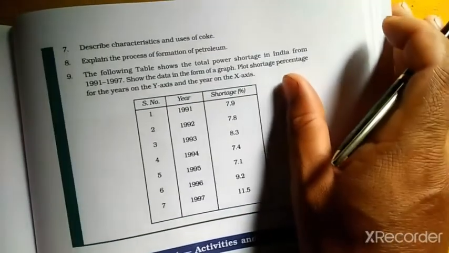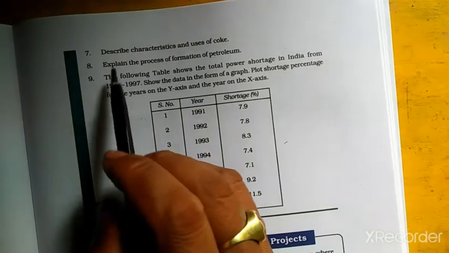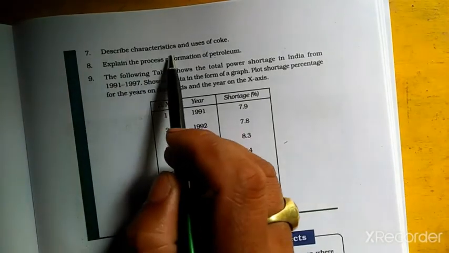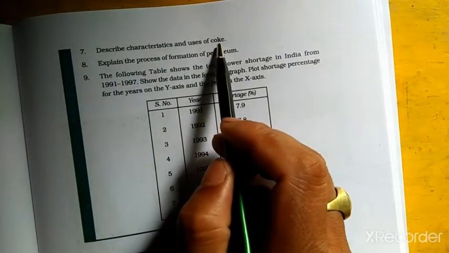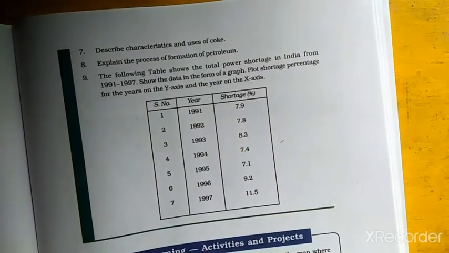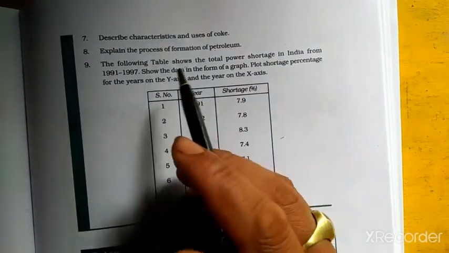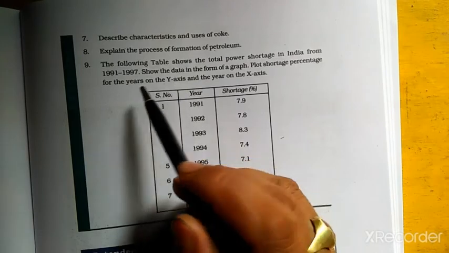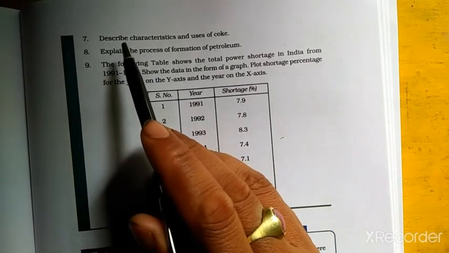And here also one more, question number 7. Describe characteristics and uses of coke. So in your textbook it is there. Question number 7.